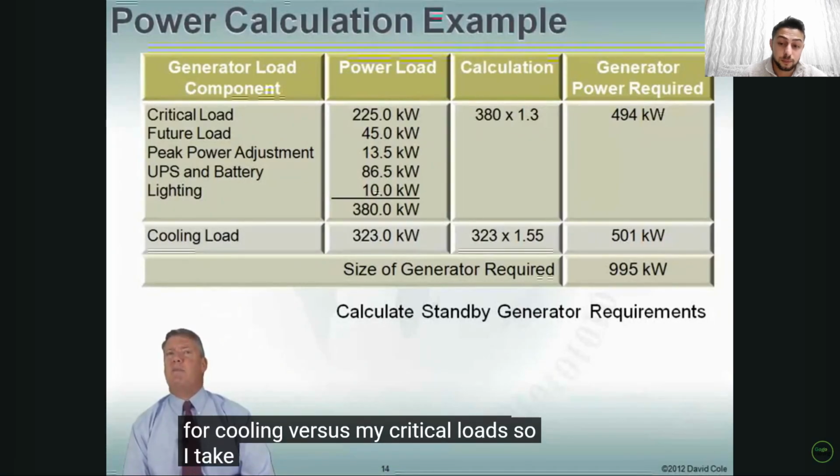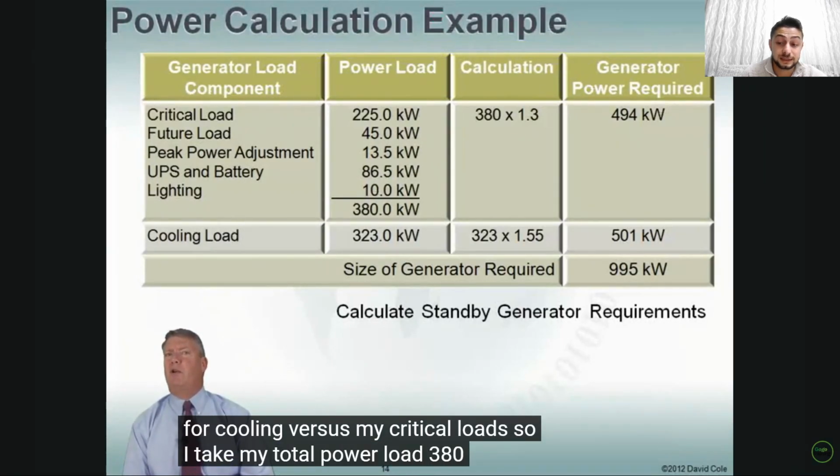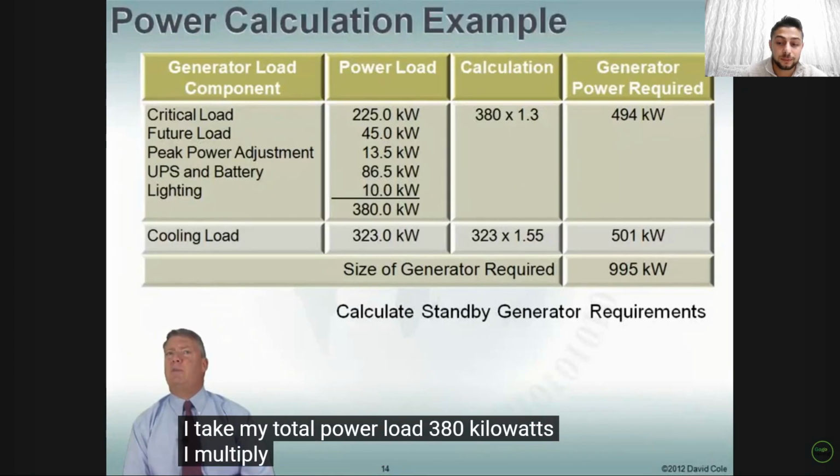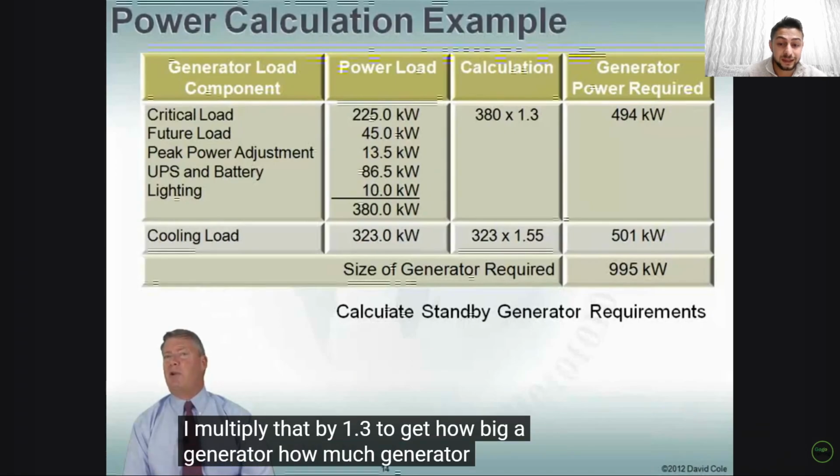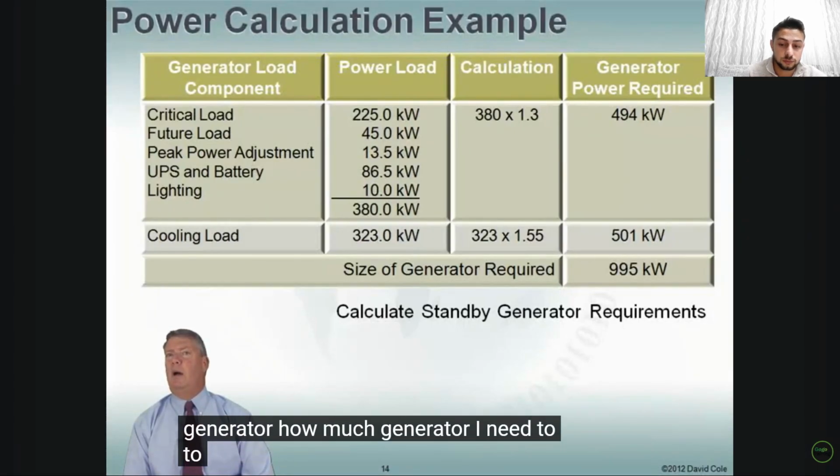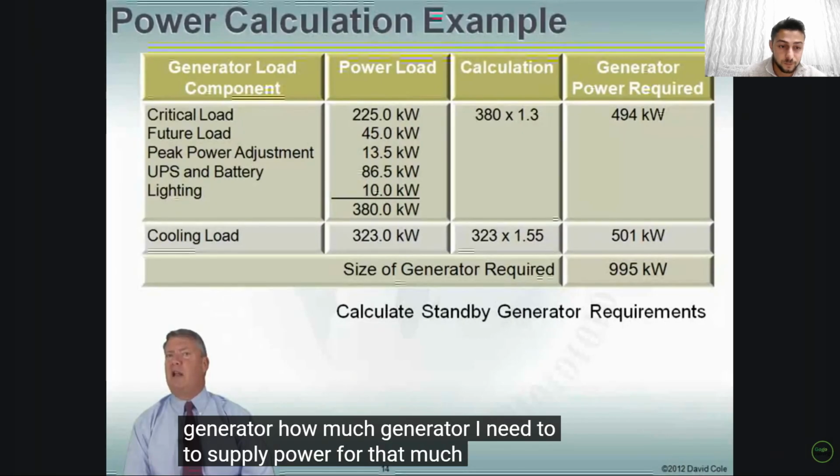Because motors and pumps are mechanical equipment, they are harder loads. So I take my total power load, 380 kilowatts, and multiply that by 1.3 to get how big a generator I need to supply power for that much load.